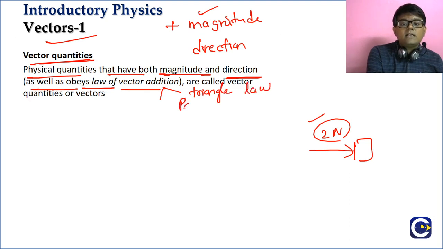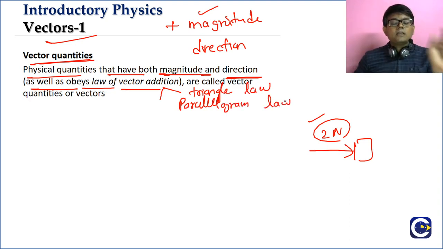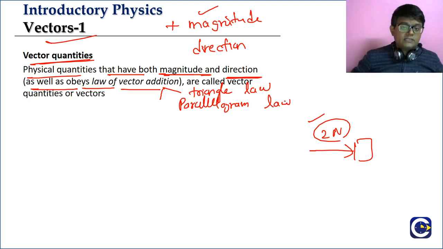One we call the triangle law, and the other we will call the parallelogram law. Okay, and for the vector law of addition, to understand that, we will have two methods: the triangle law of vector addition and the parallelogram law of vector addition. So we will talk about it, but the concept is that when we add vectors, the resultant value should definitely depend upon the angle or the orientation.